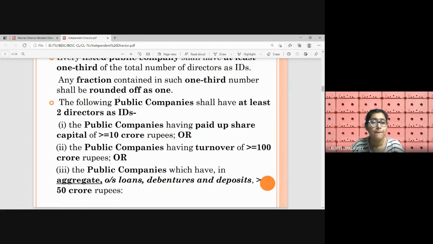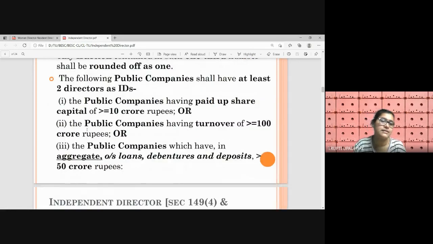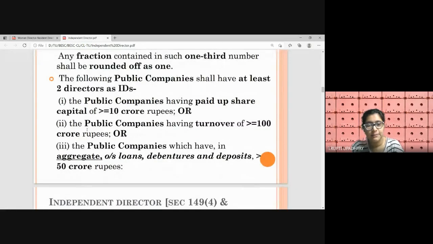Next, public companies. Public companies which are unlisted but which are complying with any of these conditions, right? If either of them is met, then at least 2 independent directors need to be appointed. Paid up share capital greater than or equal to 10 crore, or turnover greater than or equal to 100 crore, or aggregate, meaning the average of loans, debentures, deposits, is more than 50 crores.